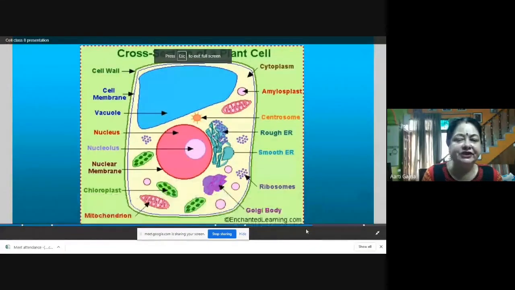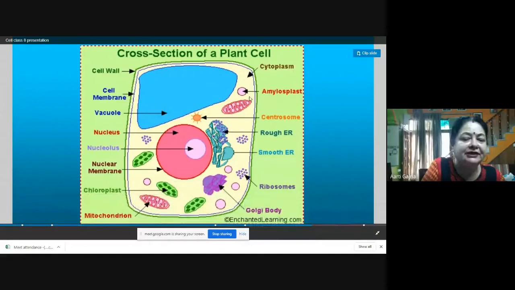Now, if we see the cross section of a plant cell, it looks like this. The cell wall is present, the cell membrane is present. This is a big vacuole, the nucleolus is there, the nuclear membrane is there, mitochondria are present, rough endoplasmic reticulum, smooth endoplasmic reticulum. Then you will find ribosomes, Golgi body, and chloroplast, which is present only in the plant cell. A plant cell and animal